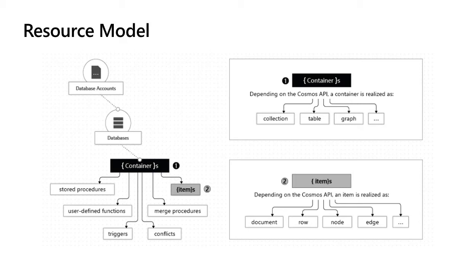create. So the container, how you can visualize it, either as a collection or a table or a graph, based on the API you choose. So if it is a Gremlin API, you consider your container as a graph. And if it is table storage, you can consider your container as a table. And if it is document storage, you can consider your container as a collection. So under the collection, you store all your items, that is your JSON documents, and based on the API you choose, you can consider what is a document and what is the relevant thing to call based on the API you choose.